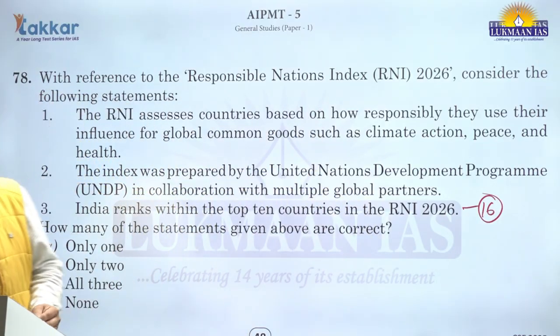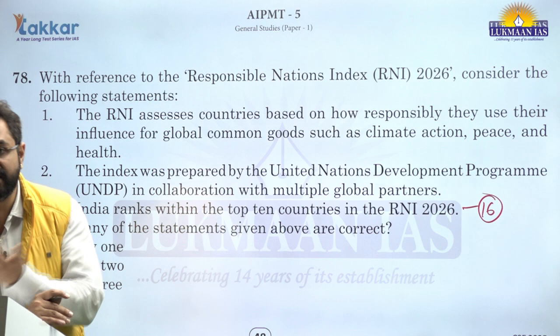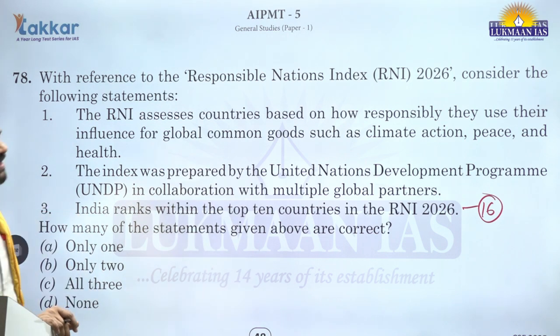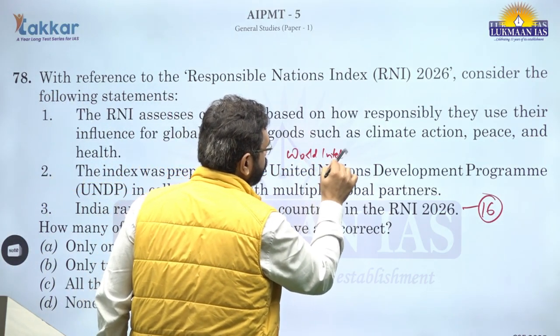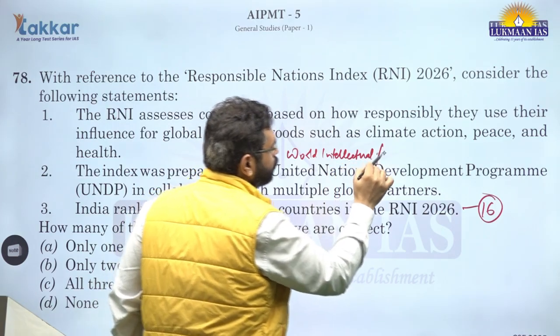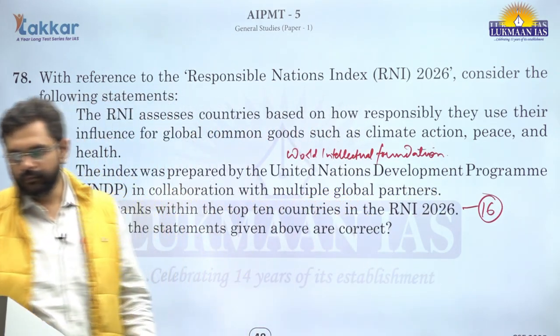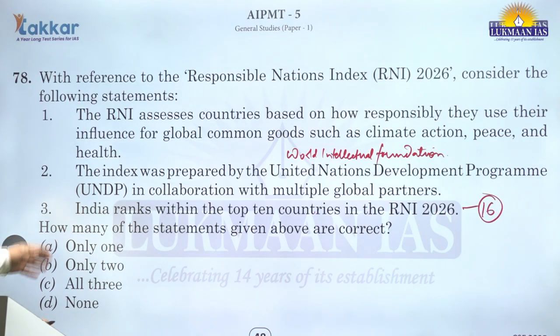The second statement is incorrect because the index was not prepared by the United Nations Development Programme, though it essentially uses the research data and facts provided by the United Nations Development Programme. The index was prepared by World Intellectual Foundation. So, the second statement is incorrect, the third statement is incorrect. The right answer to how many of the statements given above are correct is A, only one. Next.